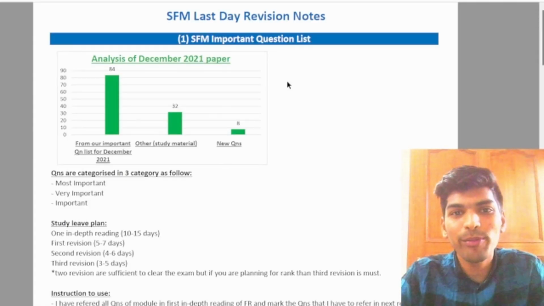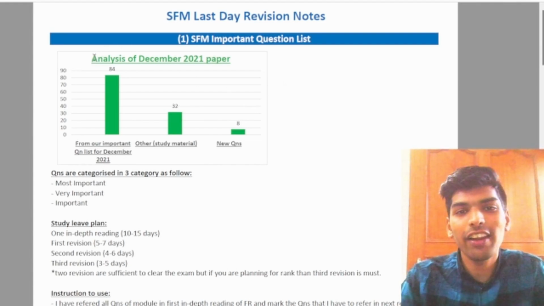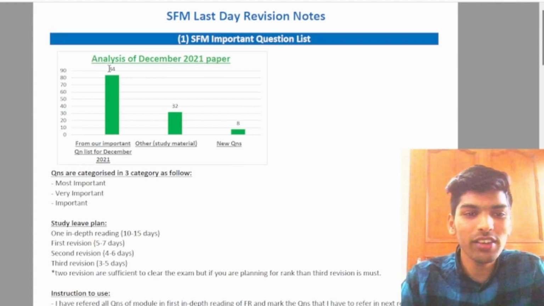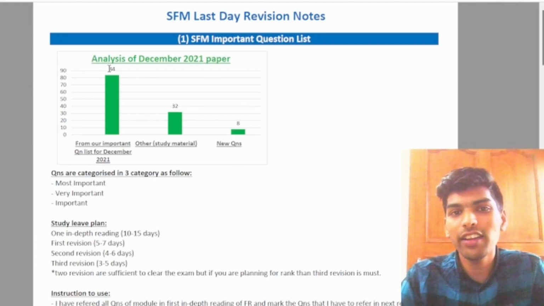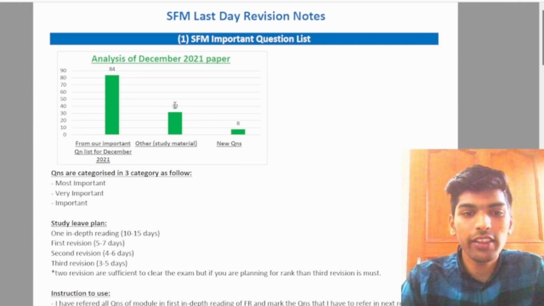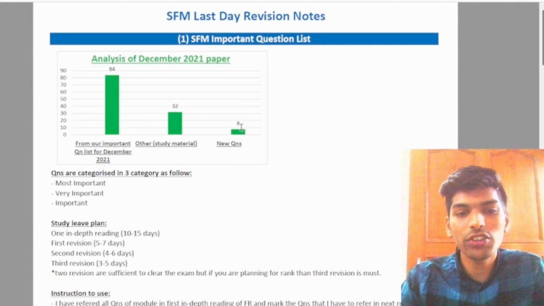Coming to the SFM last day revision notes. For SFM, it contains the important question list, and here I have given a chart of the analysis of the December 21 paper. In the December 21, the 84 marks question was from our important question list. You can find it on our Telegram channel that I have uploaded in November 21, and the 32 marks was from the other questions of the study mat, and they were new questions of 8 marks.